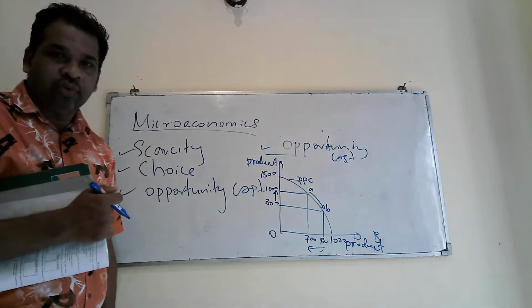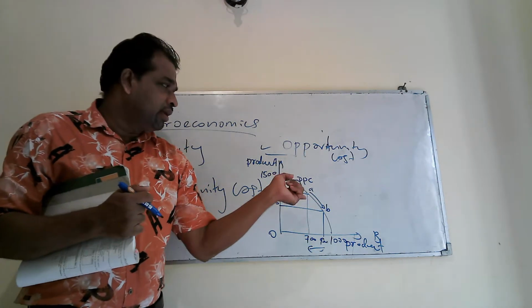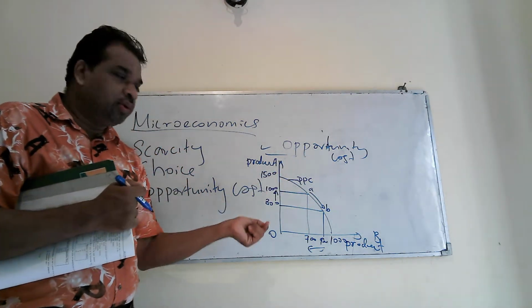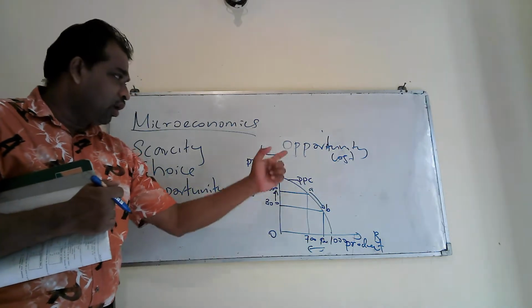I think you understood in a simple manner how you can use a PPC curve to explain opportunity cost.